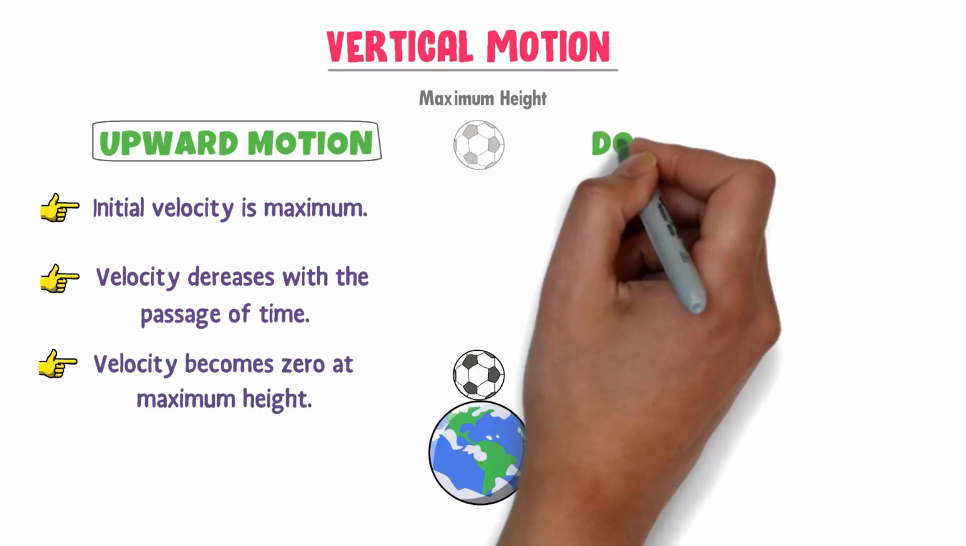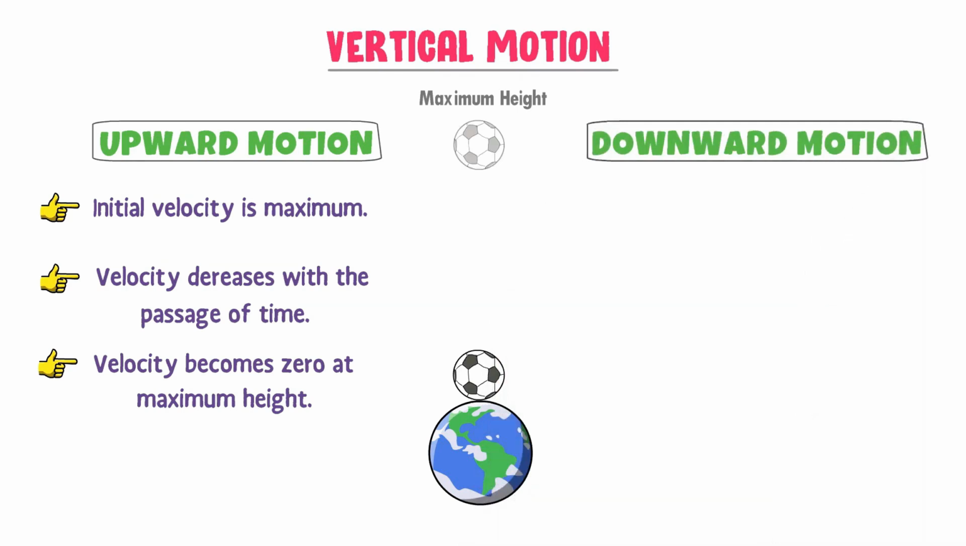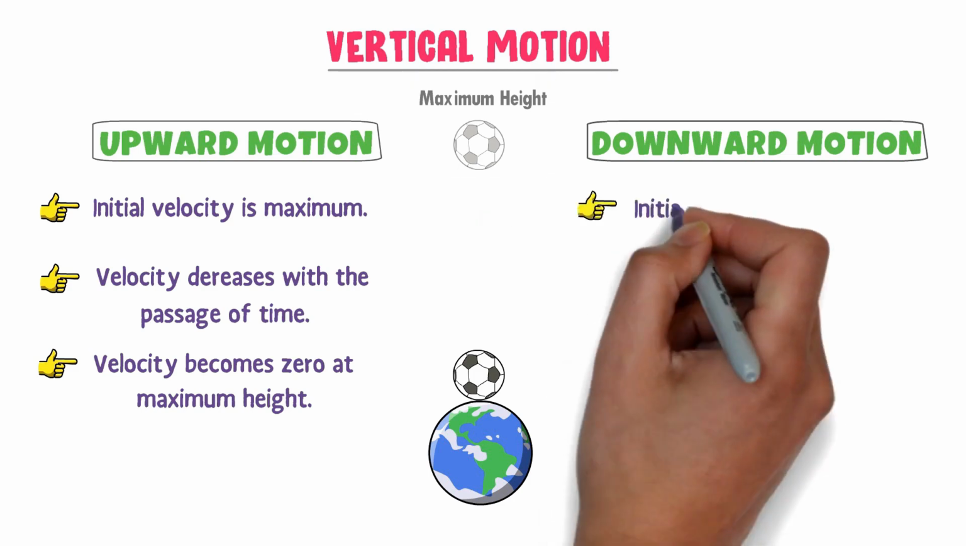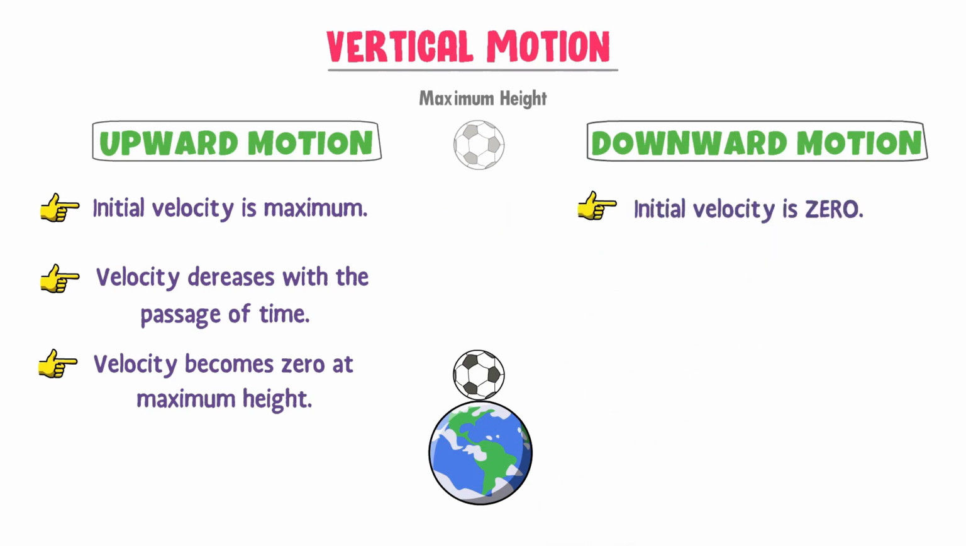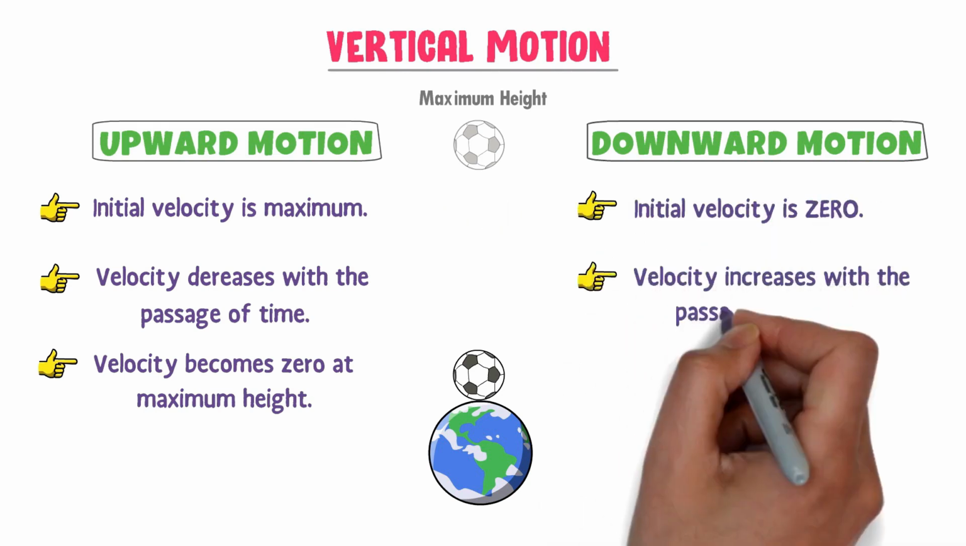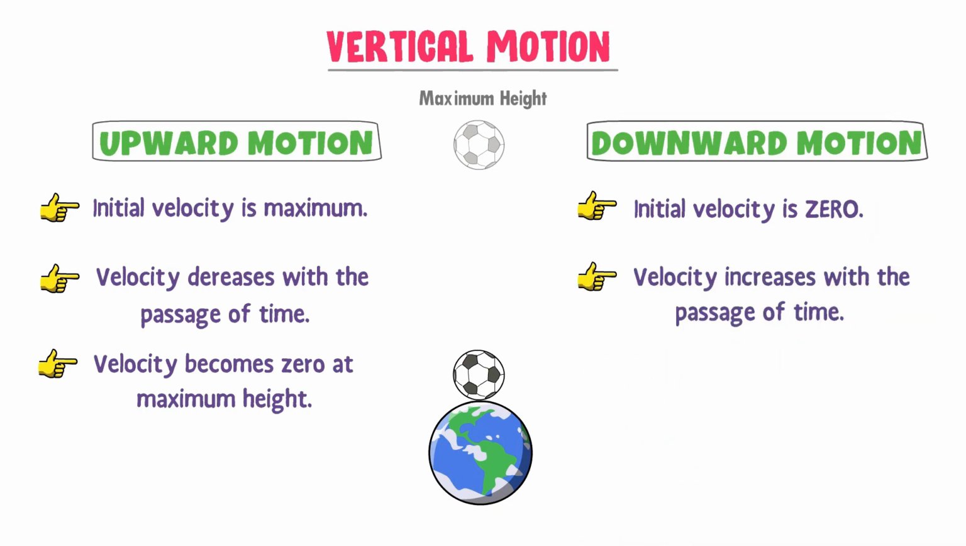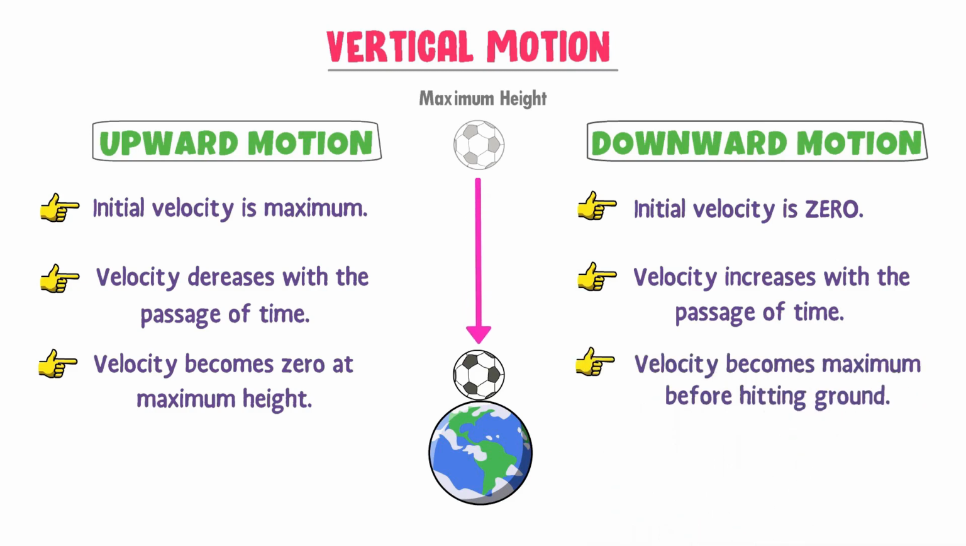Here, let me also discuss the downward motion of the ball. We know that the velocity of the ball at maximum height is zero. So in the case of downward motion, the first concept is that the initial velocity of the ball is zero. The second concept is that velocity of the ball increases as it falls down. It is because of the downward force of gravity. The third concept is that the velocity of the ball is maximum just before hitting the ground. For example, its velocity may be 10 meters per second.